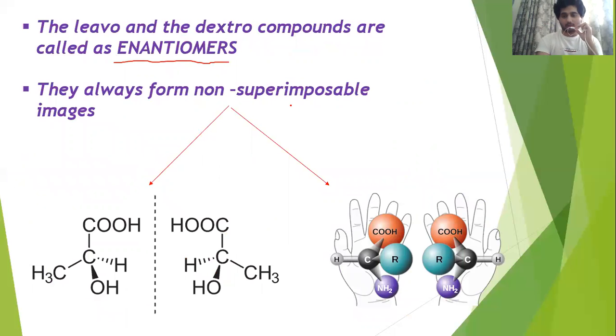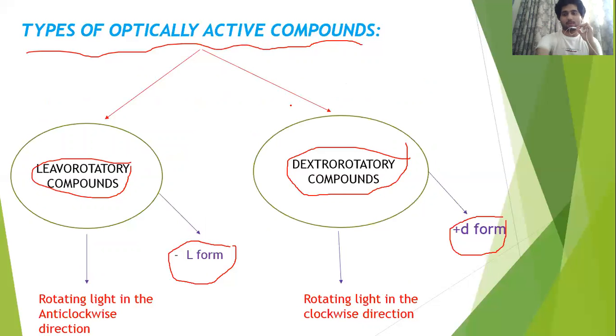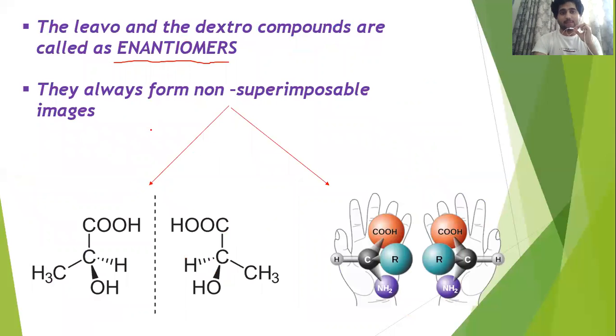And these compounds, these dextro and levo compounds, have a specific property. They always form non-superimposable images. If you go by the textbook method, a similar thing is given in your NCERT chemistry textbook. Suppose for example, this is my right hand and this is my left hand.